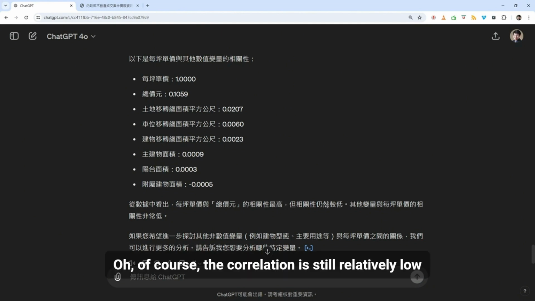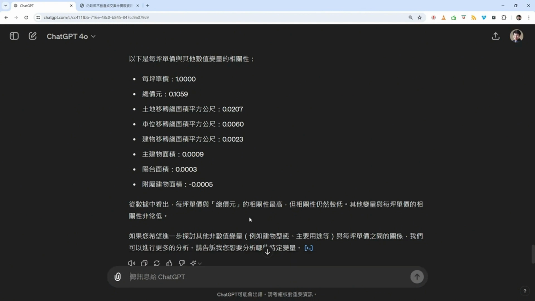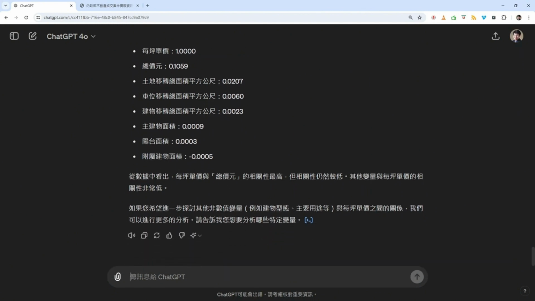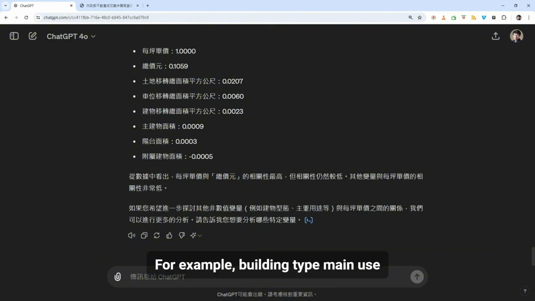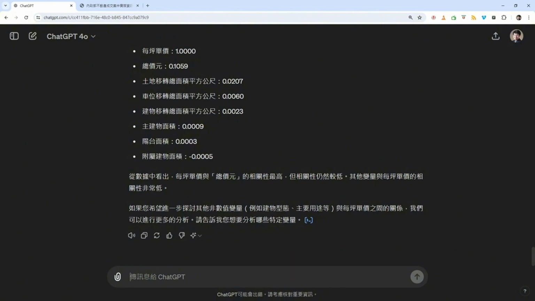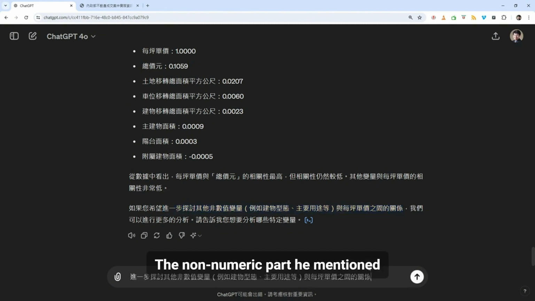Of course, the correlation is still relatively low, including the relationship between unit price and total price. It also said the correlation of other variables with unit price per ping is quite low. It says it wants to further explore other non-numeric variables, for example building type and main use, and their relationship with unit price. So we need to do further exploration of the non-numeric part it mentioned.